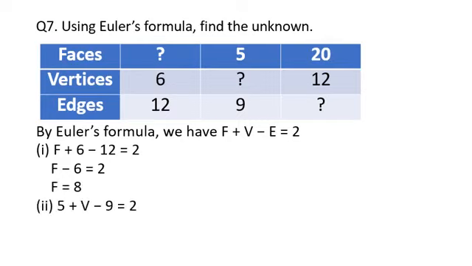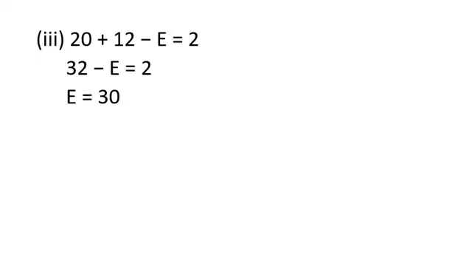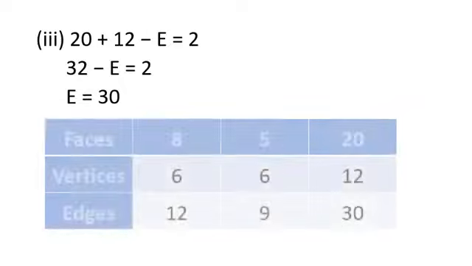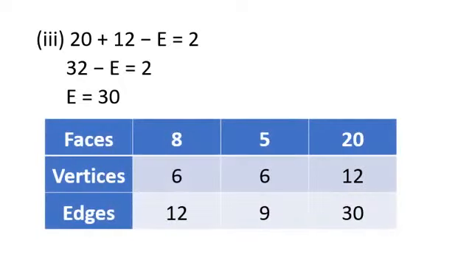Second part is we are supposed to find vertices. Faces are 5 and edges are 9. So putting the values in the formula you will be able to solve like this. V minus 4 is equal to 2. That will be V is equal to 6. Coming to the third part, 20 plus 12 minus E is equal to 2. Then putting the values you will be able to complete this table.